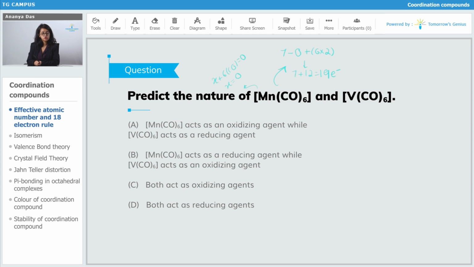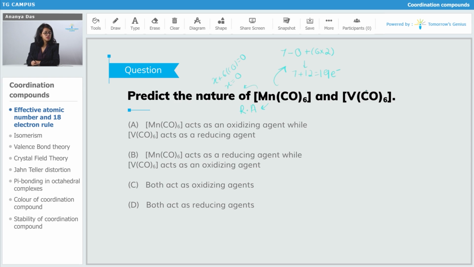So 19 electrons is 1 electron more than the 18 electron. So it is going to lose an electron, and if it is going to lose an electron, it is going to get oxidized and will act as a reducing agent. So manganese is acting as a reducing agent. Here RA means the short form of reducing agent.